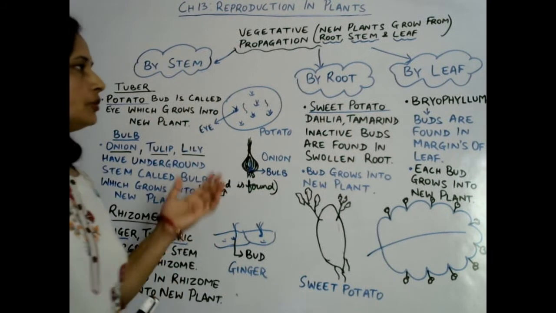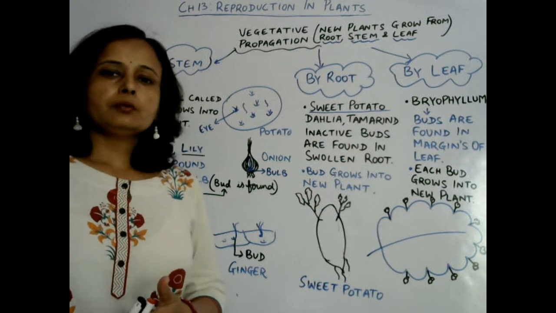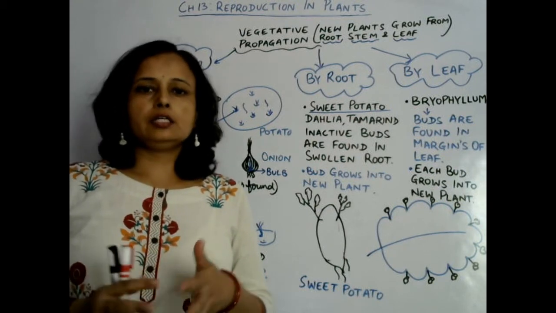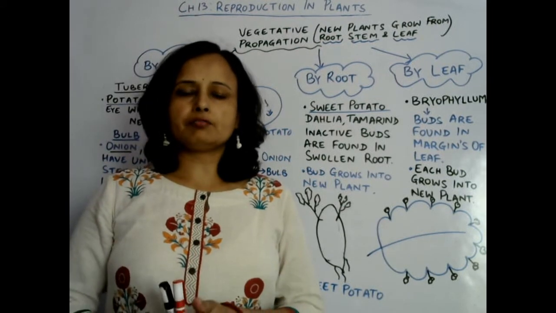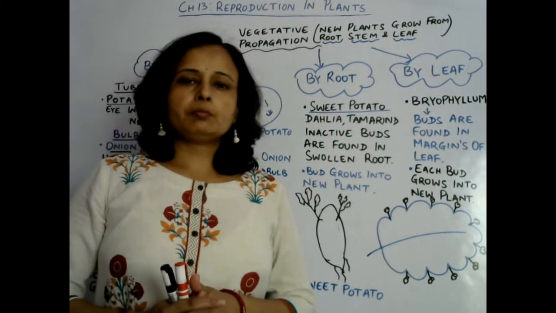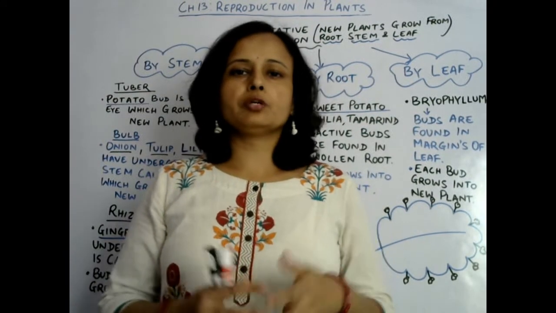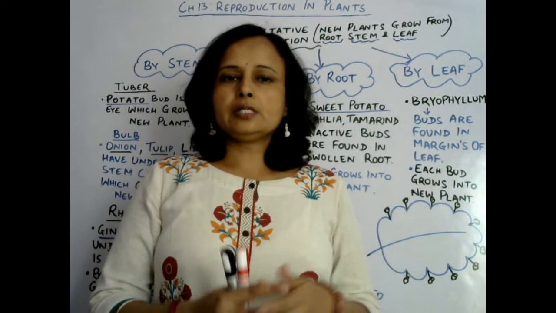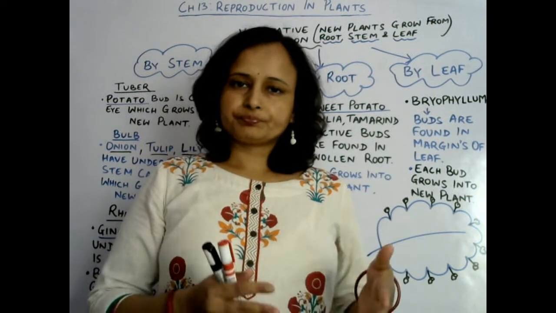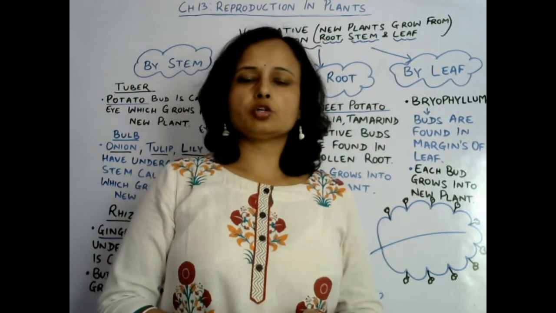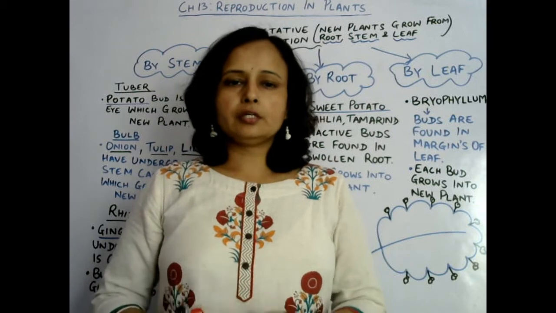In fact, before going through all these types, let me tell you that in each and every part of plants there are some inactive buds found. Those inactive buds grow into new individual plants during favorable season. So basically, that inactive bud is found in these parts of that particular plant in which such mode of reproduction takes place.